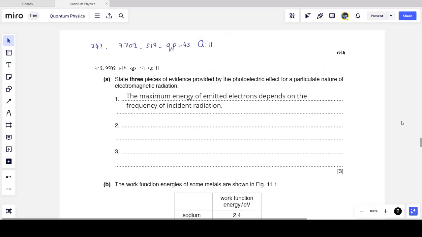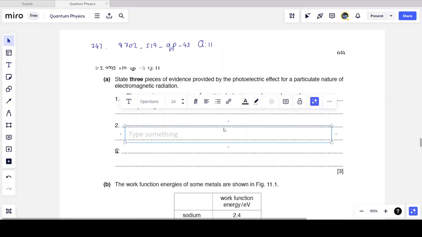If this was a wave nature, this wouldn't happen. The maximum energy of the emitted electrons wouldn't really depend on the frequency. It'll just depend on how much total energy is coming in from those photons. Get enough energy in, and then the electrons coming out will get enough energy. But it doesn't happen this way. And so that's proof that photons are behaving in a particle way when this happens.